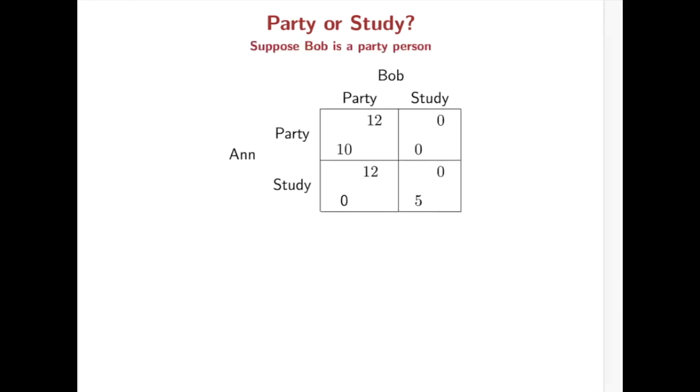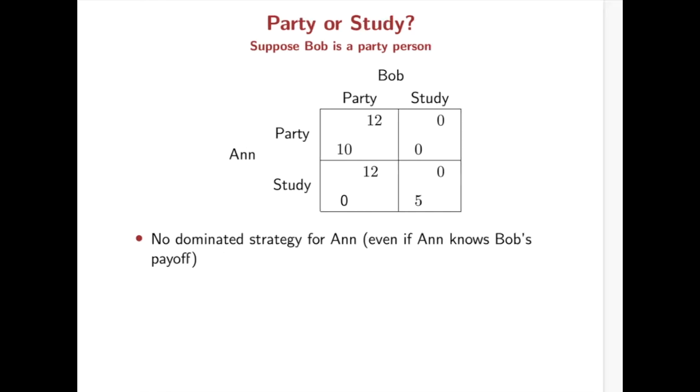Now, suppose Bob is a party person, so party gives Bob 12 payoff, whereas study gives him 0 payoff. And also, Anne knows this fact. Still, Anne has no dominant strategy, even if Anne knows Bob's payoff.